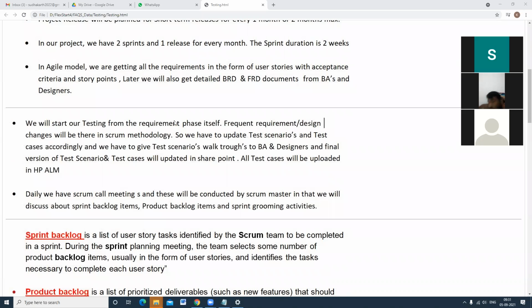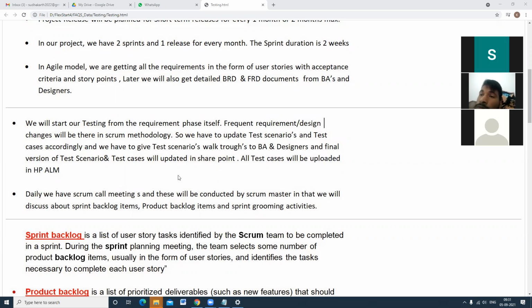We will start our testing from the requirement phase itself. I told you when testing will be started in the Agile model. Frequent requirement and design changes will be there in the Scrum methodology, and we have to update test scenarios and test cases accordingly. We have to give test scenario walkthroughs to the BA and designer, and the final version of test scenarios and test cases will be uploaded in SharePoint.